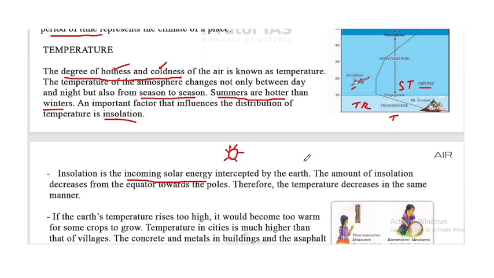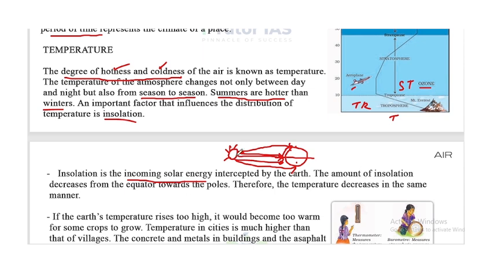Assume this is the sun and this is the earth, this is the equator, and these are the poles. Now look, sunrays fall directly on the equatorial region, and they fall on the polar region in an inclined manner. So the temperature is less there. That's the reason.